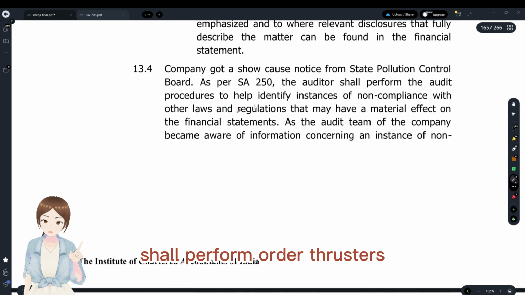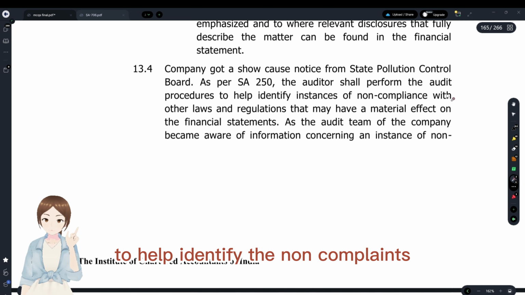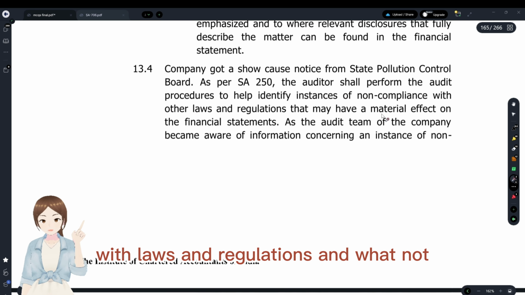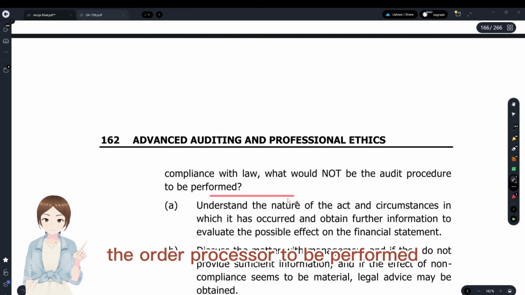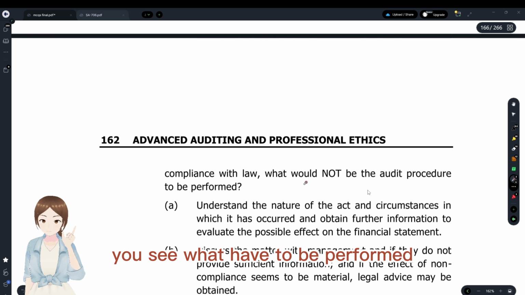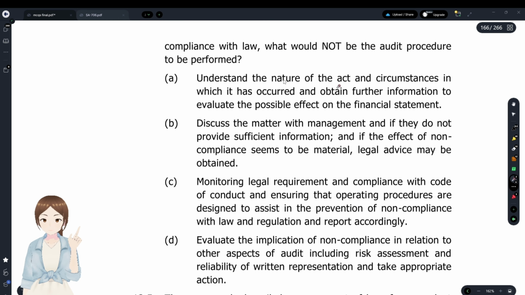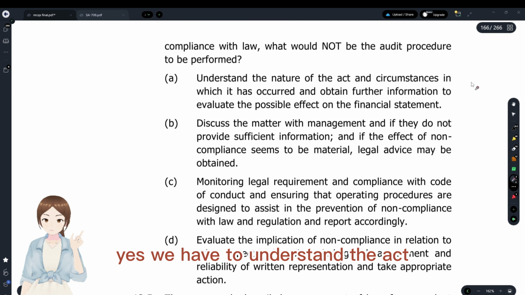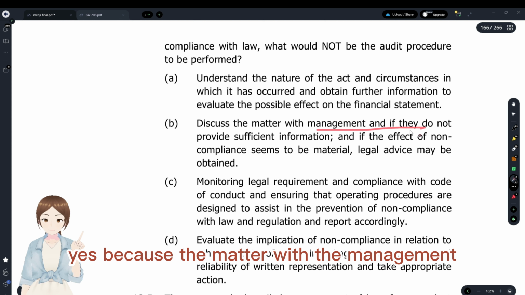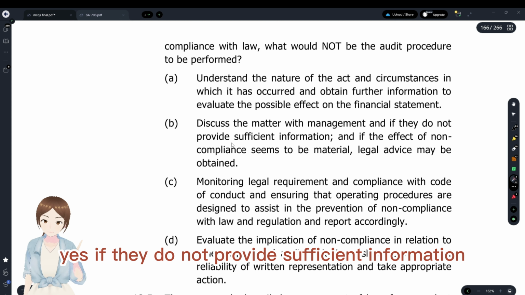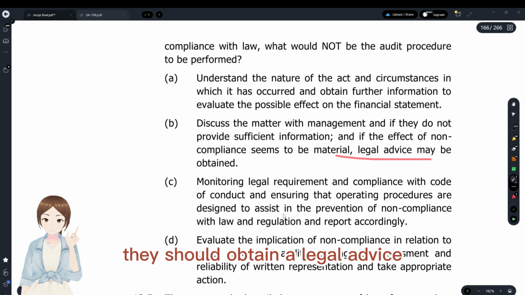The auditor shall perform audit procedures to help identify non-compliance with laws and regulations. What is the audit procedure to be performed with regards to the non-compliance? Understand the act and the possible effect on the financial statement. Yes. Discuss the matter with the management. Yes. If they do not provide sufficient information, they should obtain legal advice.